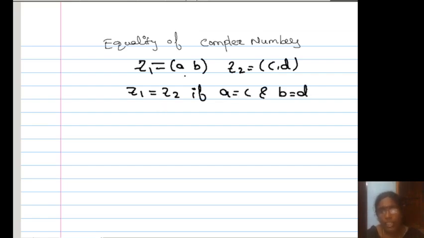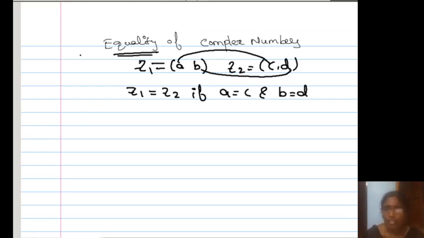That means the real parts are equal as well as the imaginary parts are equal. Then only we can say that the two complex numbers are equal. Okay, this is our next point.